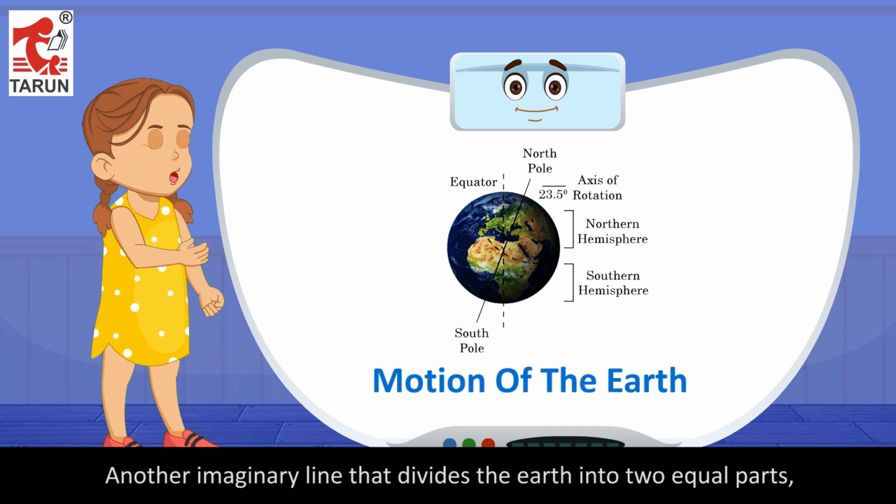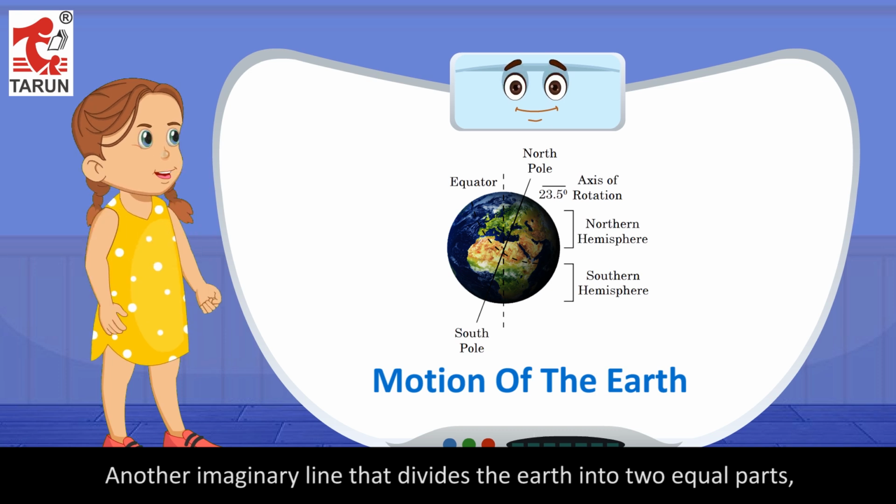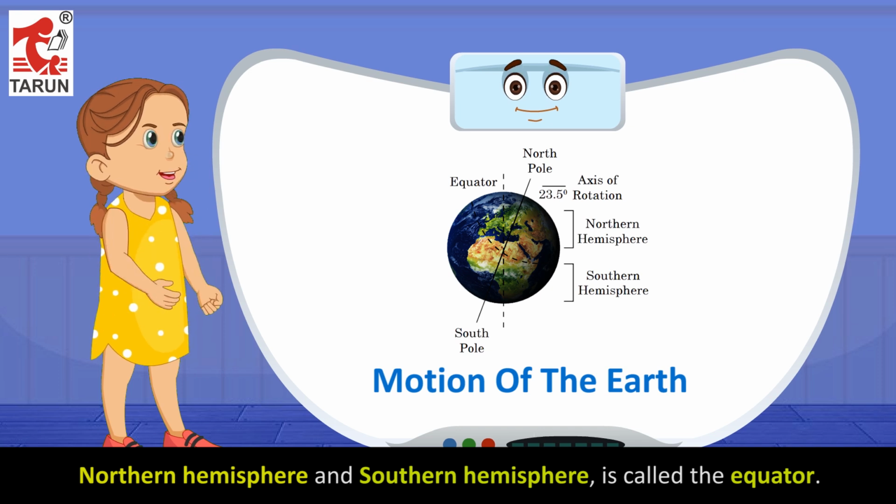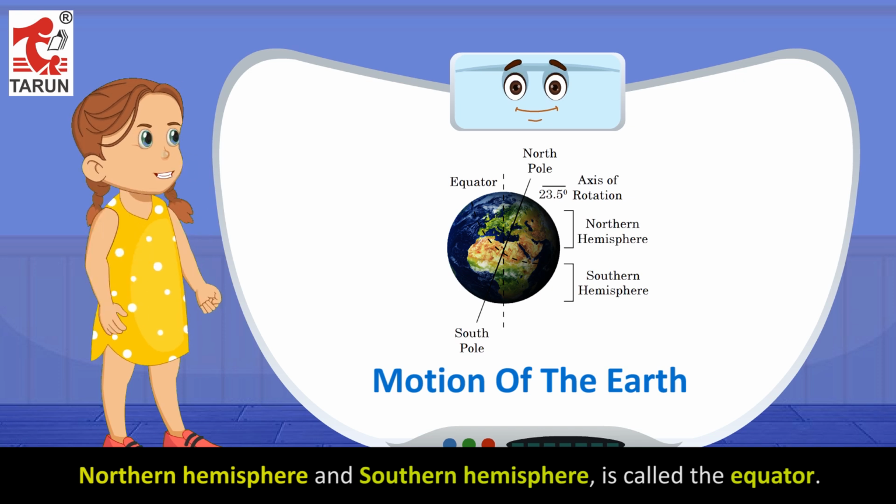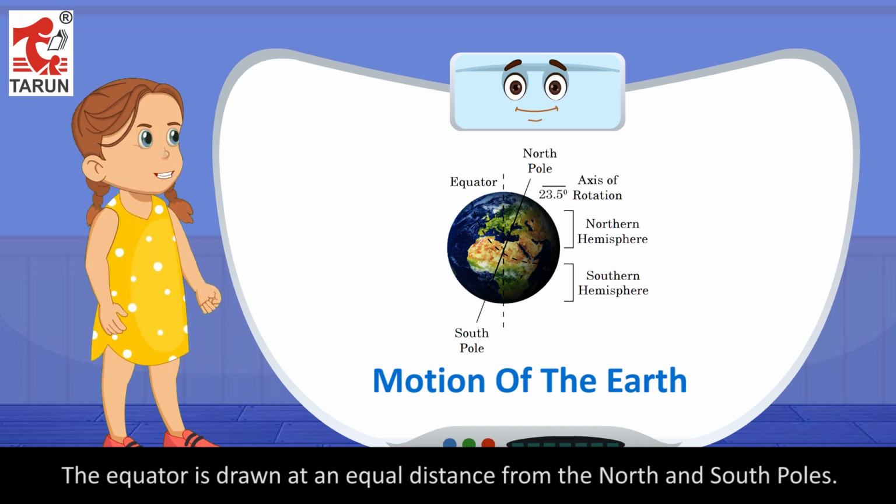Another imaginary line that divides the Earth into two equal parts, Northern Hemisphere and Southern Hemisphere, is called the equator. The equator is drawn at an equal distance from the North and South poles.